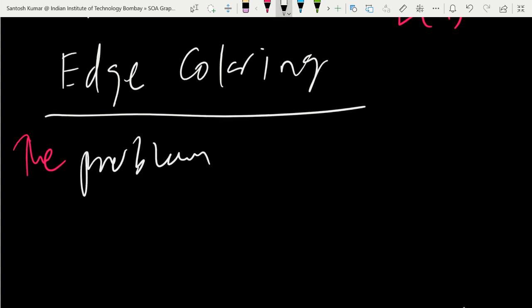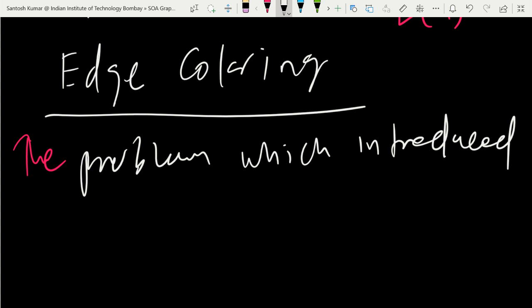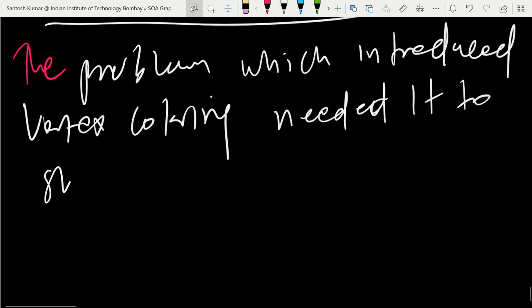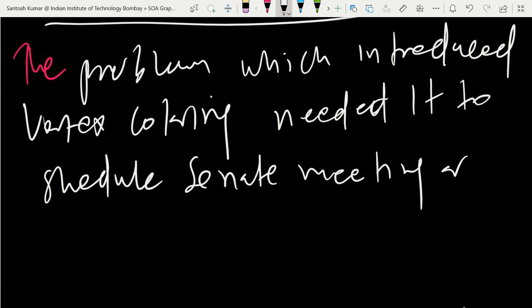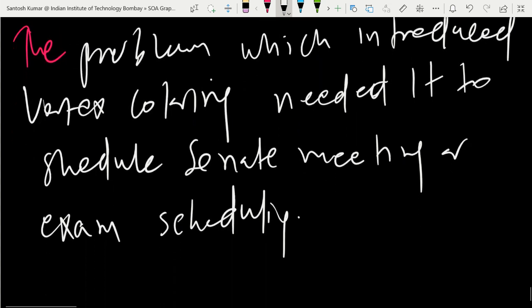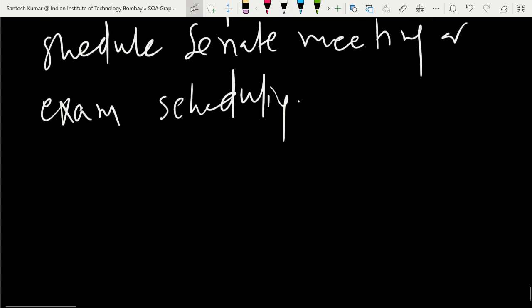So the problem which we introduced, we already introduced vertex coloring. We needed it to color or to schedule CNET meetings or exam scheduling. So these problems we have seen, we introduced vertex coloring there. Now we have to introduce edge coloring.